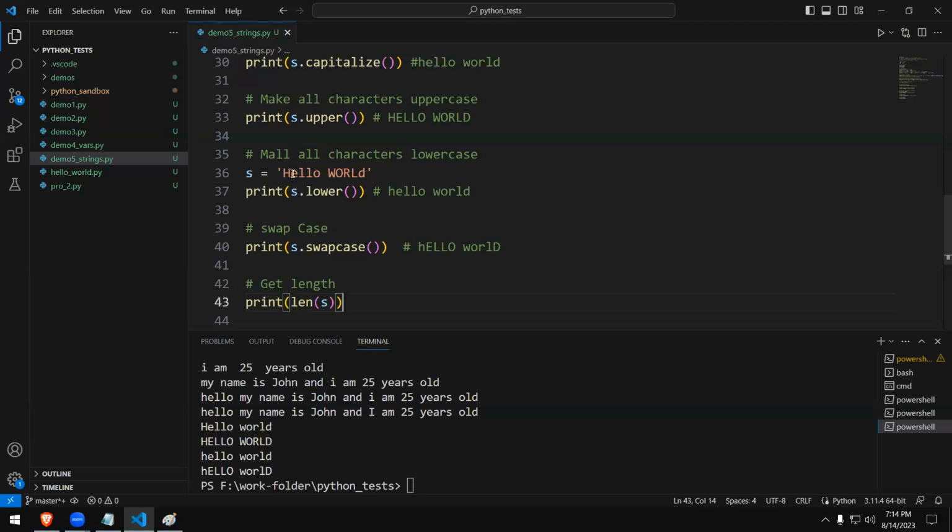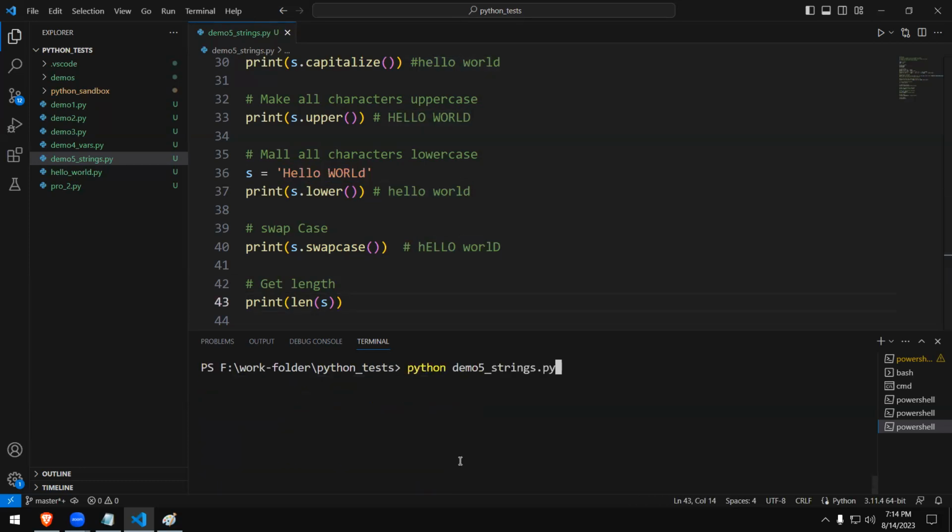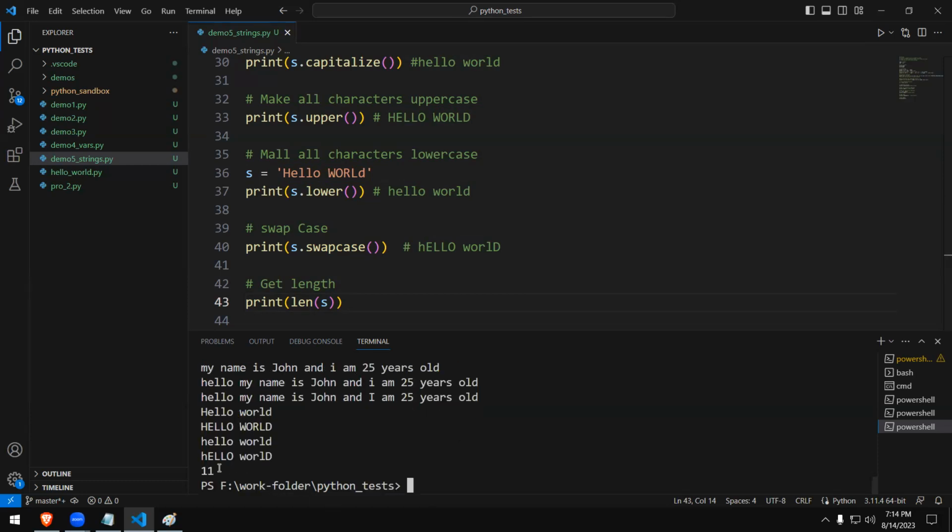Let's count and see how many we have. I'll put one with a space. You can count with me. 1, 2, 3, 4, 5, 6. That's a space. 6, 7, 8, 9, 10, 11. We should get the output as 11. Let's try. Exactly, it's coming 11, which means spaces are also counted.